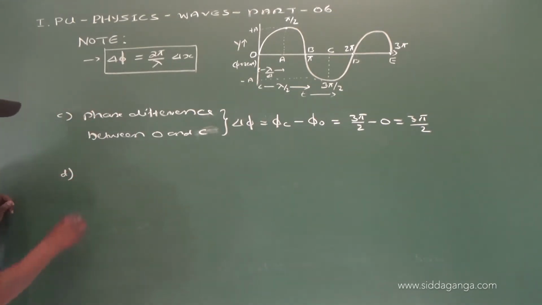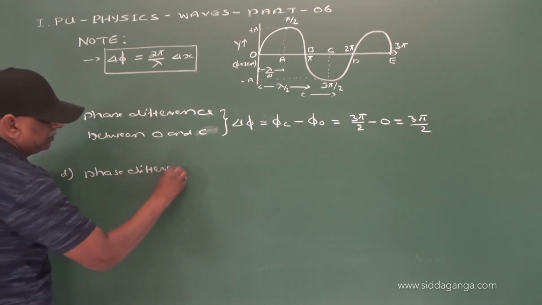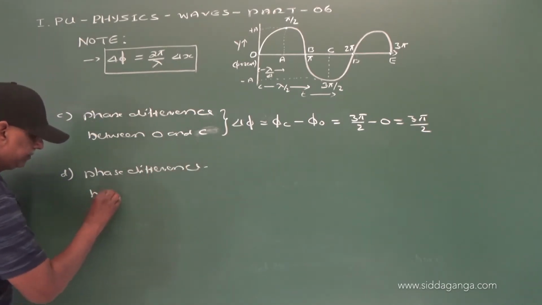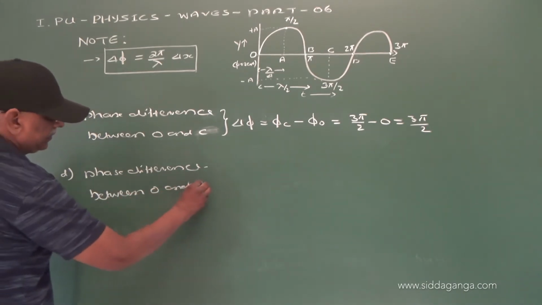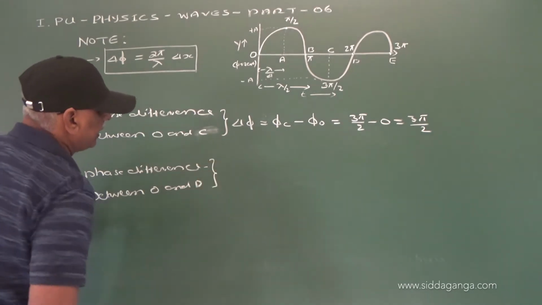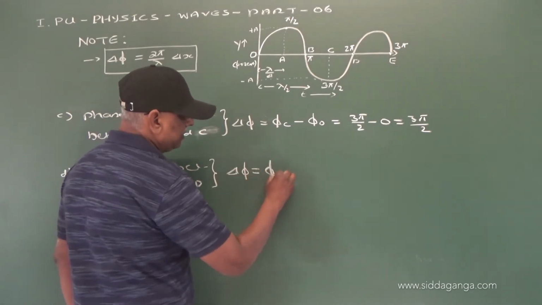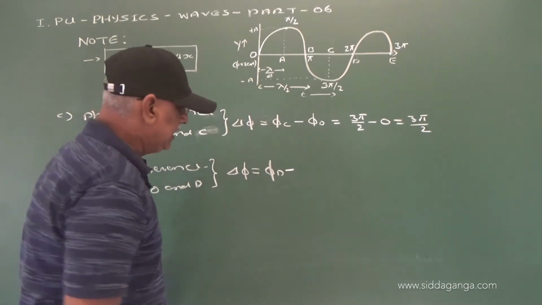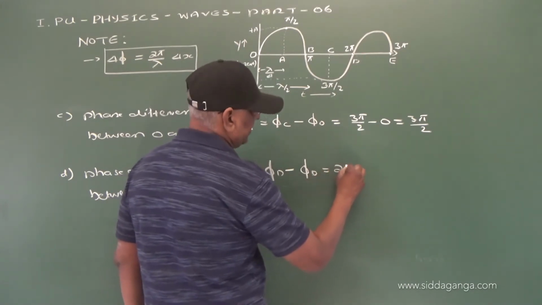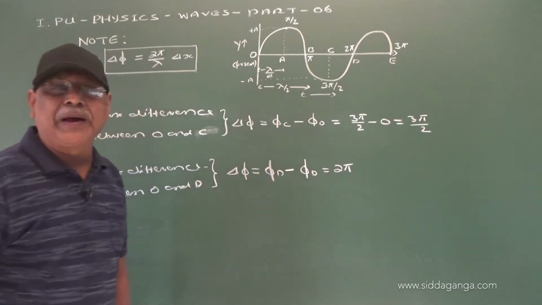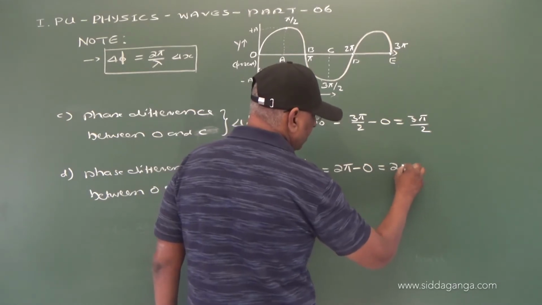And D, now the phase difference between O and D. Now this delta phi is equal to the phase of the particle at D minus the phase of the particle at O, that is, the phase of the particle at D is 2 pi minus 0, that is equal to 2 pi.